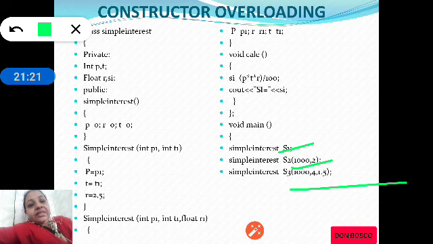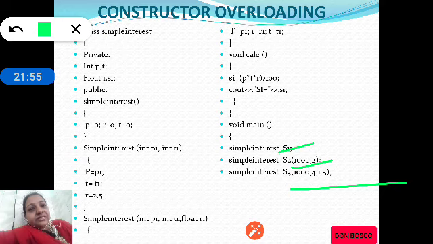In the second object, that is S2, principal will become 1000, time will become 2 and rate will be 2.5. And in the third object, that is S3, the principal will be 1000, time will be 4 and the rate will be 1.5. So kindly observe all the 3 object creations, S1, S2 and S3.